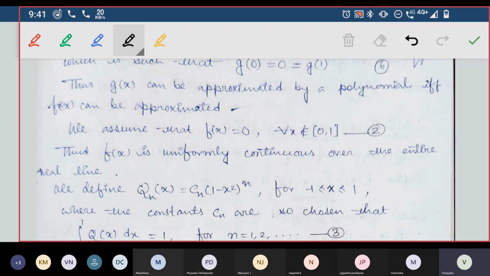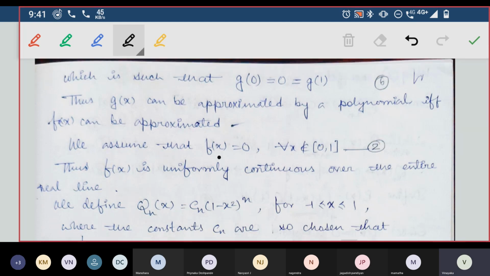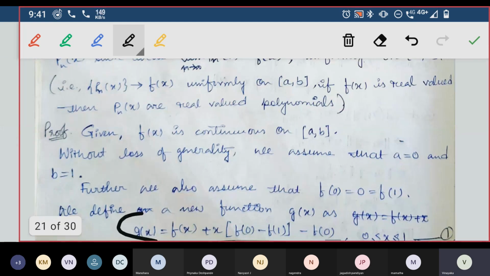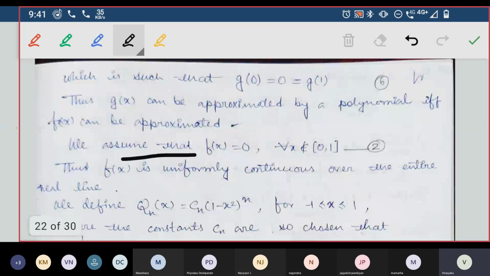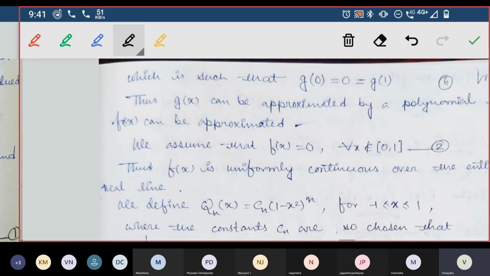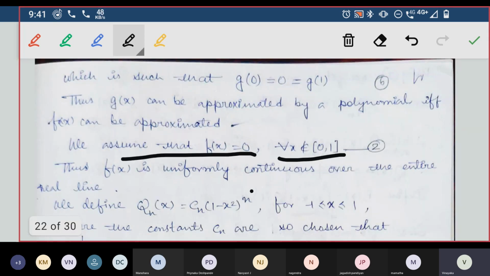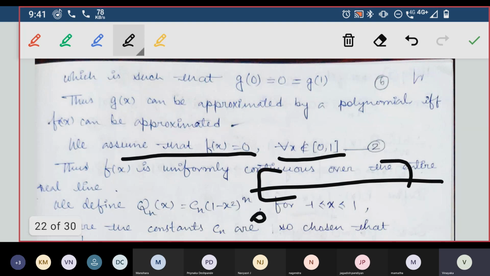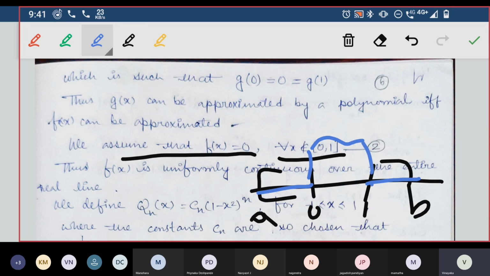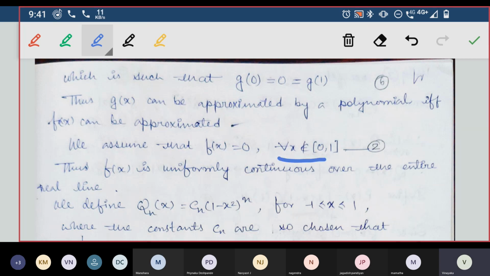So we assume that f of x is equal to 0 for all x not belonging to [0, 1]. That's what I told just now. I took 0 and 1, right? This is a and b, meaning 0 and 1. Till here it will be 0, and till here also 0. Only here it will vary. So that's what they are telling: for all x not in [0, 1], f of x will be 0 only.